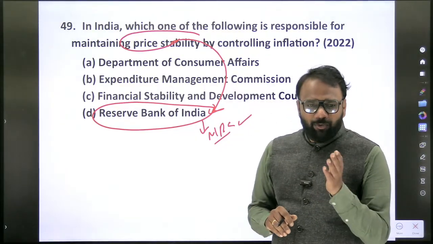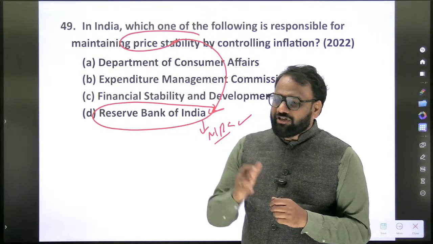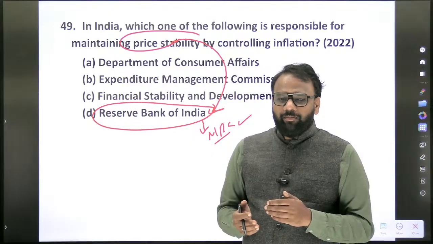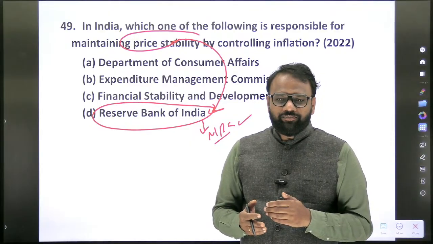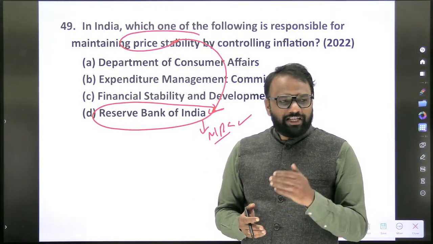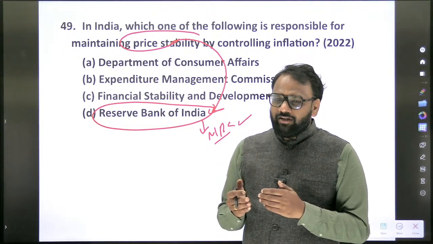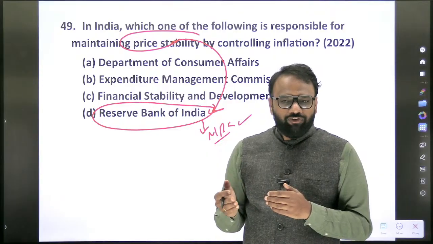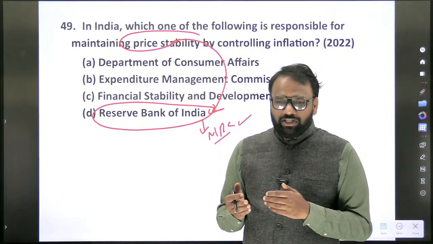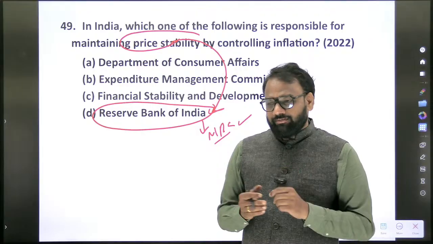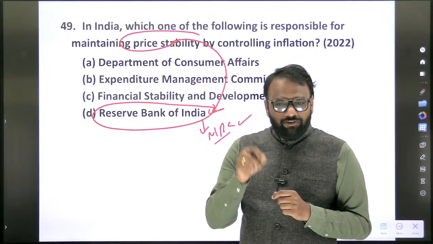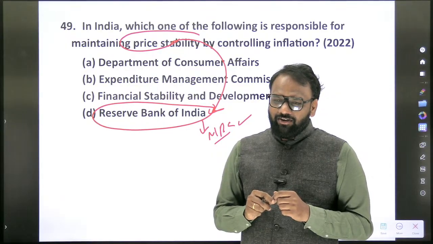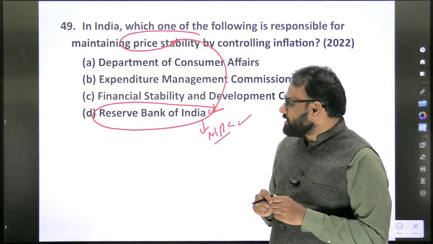If CPI is one way of measuring inflation, which is the other way of measuring inflation? WPI. Which are the components of CPI in decreasing order of weight? Food and beverages, miscellaneous, housing, fuel and power, clothing and footwear, pan, tobacco and intoxicants. What is the weightage of food? 45%. Within food, which are the top 3 commodities? Cereals, milk and vegetables.